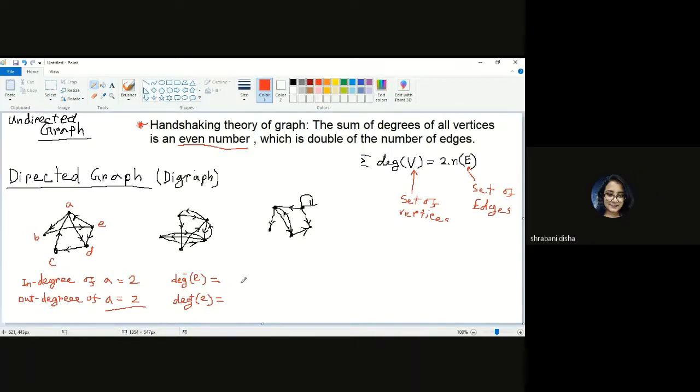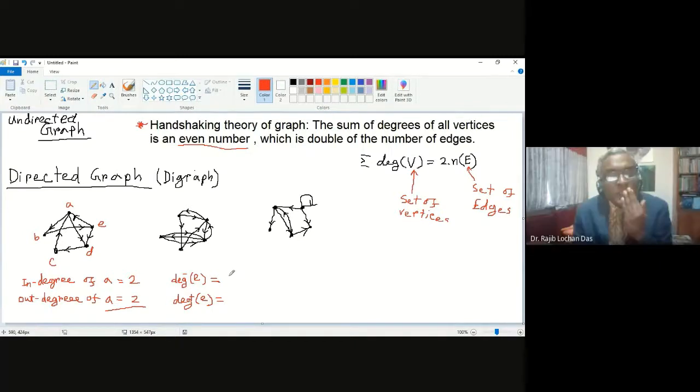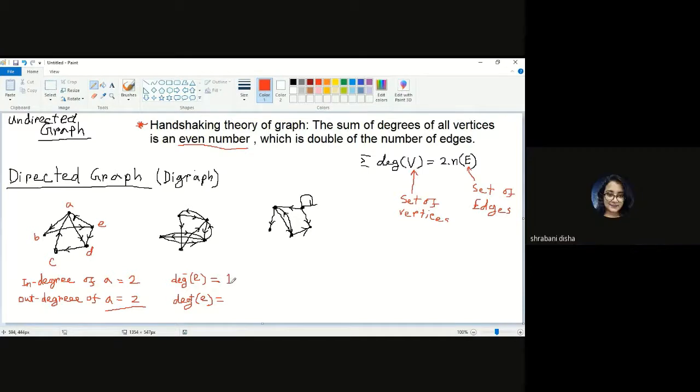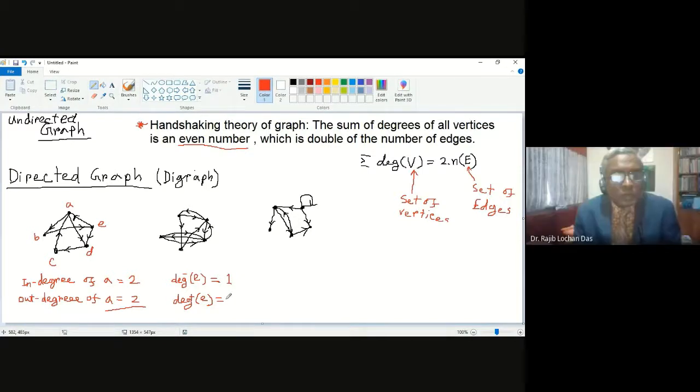Sir, in degree it will be 1. Yes, correct. Out degree 2, that is also correct. So we are now talking about the first example. This is correct. In degree of E is 1, out degree of E is 2.